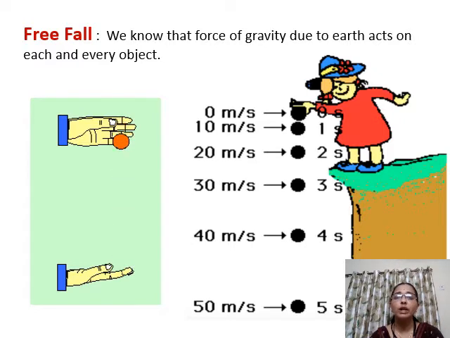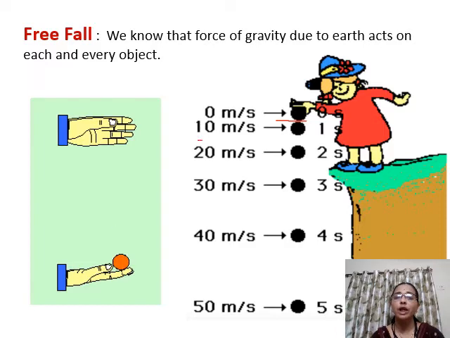In free fall, the initial velocity of the object is zero and goes on increasing due to the acceleration due to gravity. You will see here a girl standing on the mountain and she is throwing a ball down. First, the initial velocity of the ball is zero. Then the velocity goes on increasing.